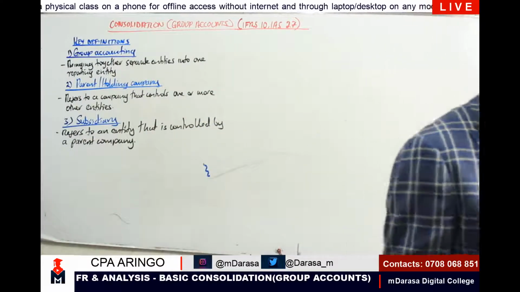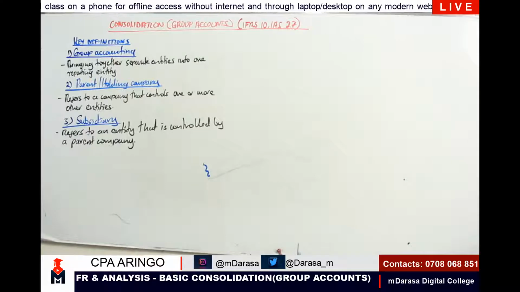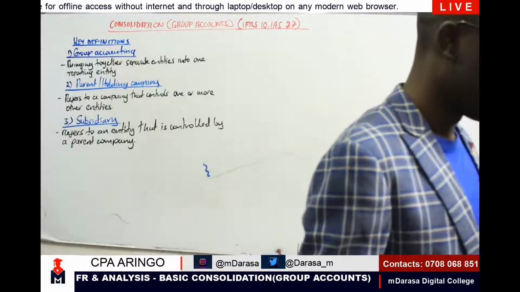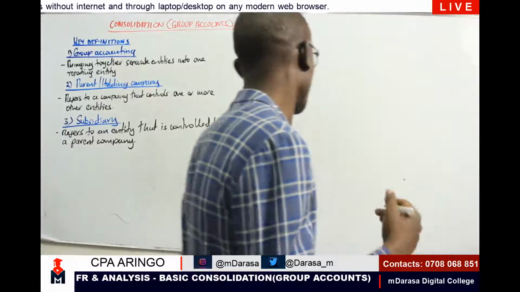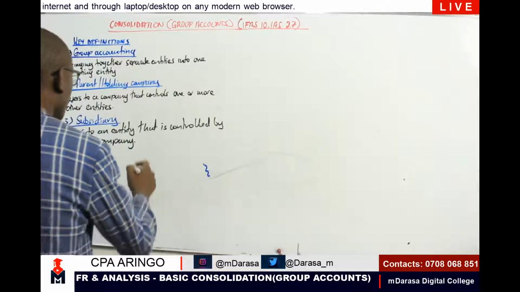And for us to say that we are controlling this subsidiary, this is where the parent controls more than 50% of the shareholdings. And actually that one you can put in essence.